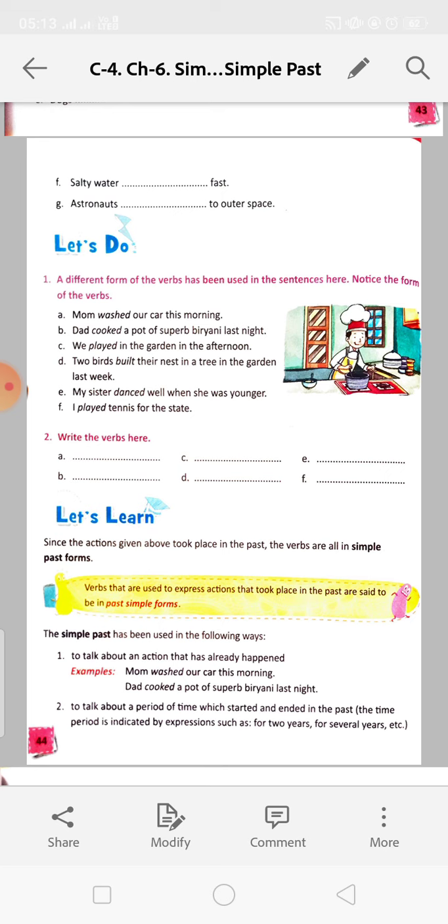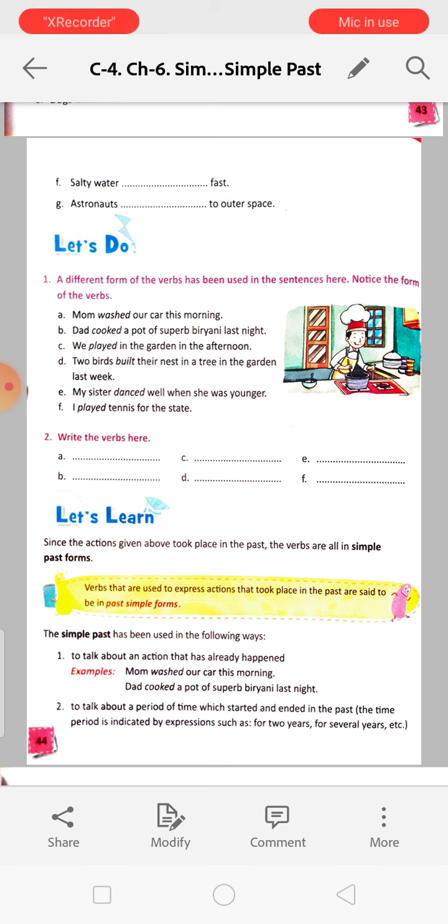Now here, two birds built. It is the past form of verbs. I will try to send a list. You have to read that one, and you have to learn those spellings. Two birds built their nest in a tree in the garden last week. My sister danced well when she was younger.